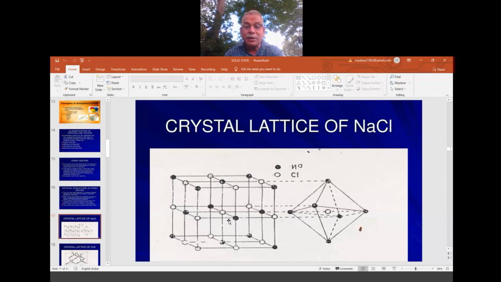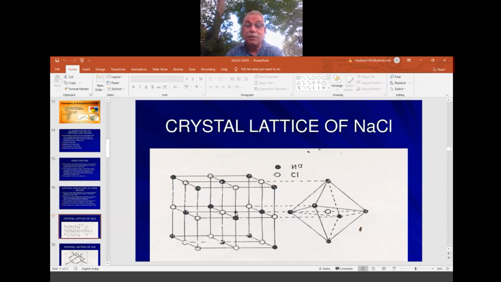For example, many unit cells like this are there. This is one unit cell. One more example: one particular pattern is made as a unit cell, and that repeats. Triangles repeat, squares repeat, rectangles repeat, cubes repeat, cuboids repeat. One particular unit is made, and it repeats many times. That gives the main structure.